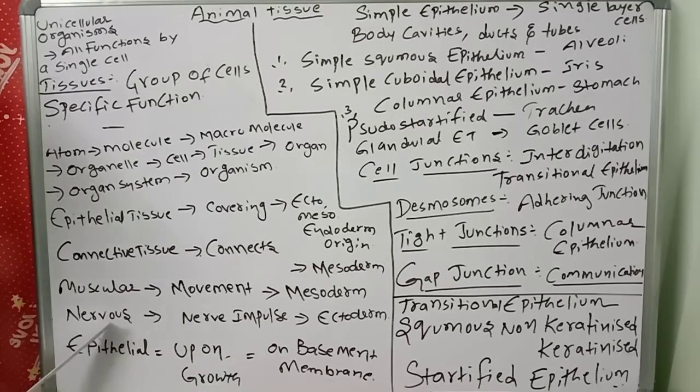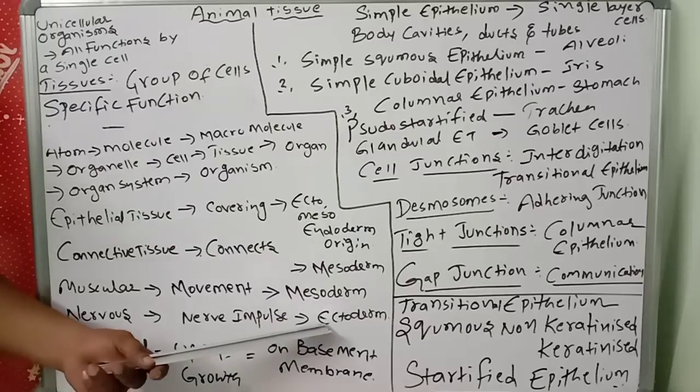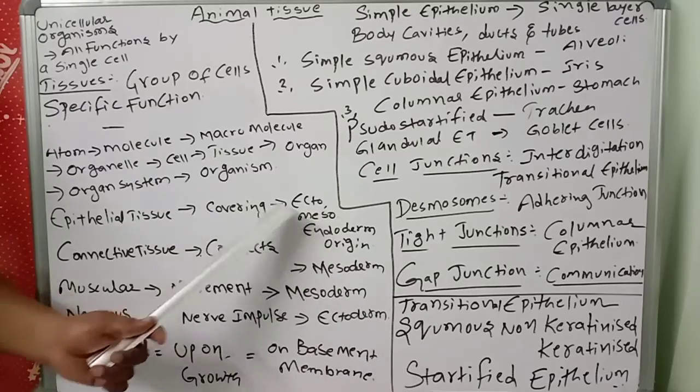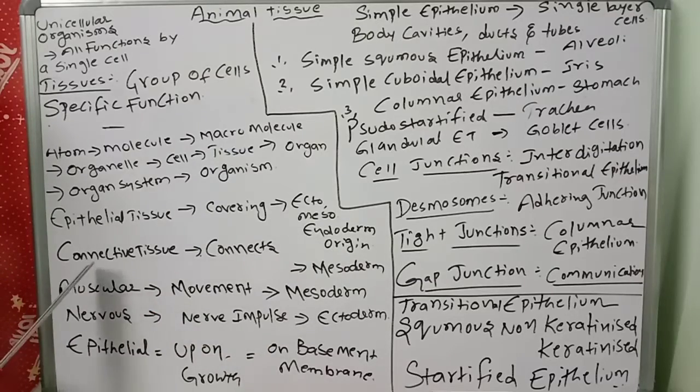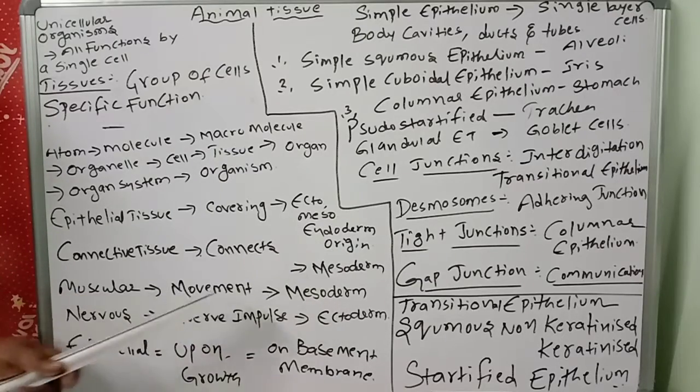Next, nervous tissue. Nervous tissue generates nerve impulses. You know, conduction of nerve impulses is very important. It originated from ectoderm. This is all needed. So epithelial tissue is from ectoderm, mesoderm and endoderm. Connective tissue from mesoderm. Muscular tissue from mesoderm. Nervous tissue from ectoderm.